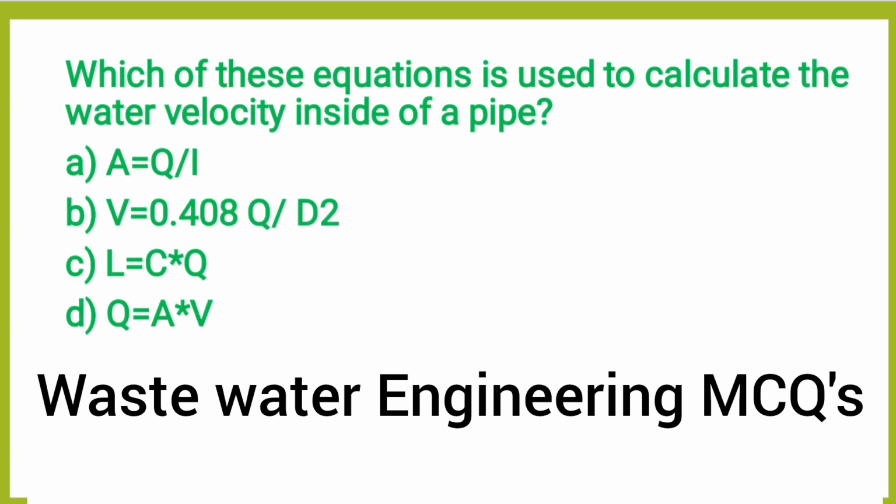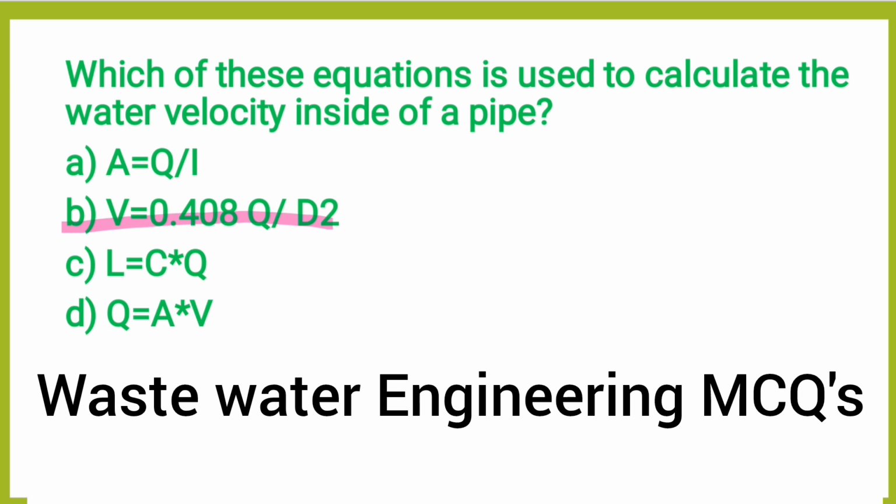Next question, which of these equations is used to calculate the water velocity inside the pipe? Option A, equal to Q by I. Option B, V equal to 0.408 Q by D square. Option C, L equal to C into Q. Option D, Q equal to A into V. So the correct answer is option B, V equal to 0.408 Q by D square.